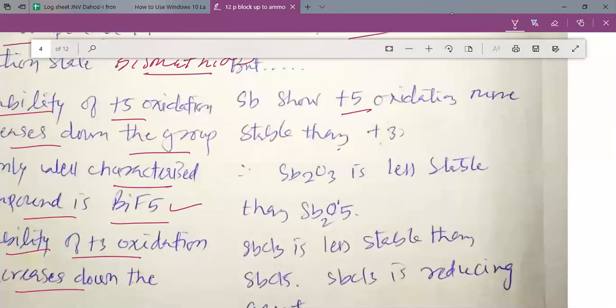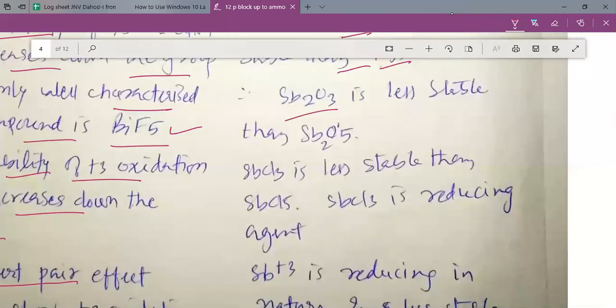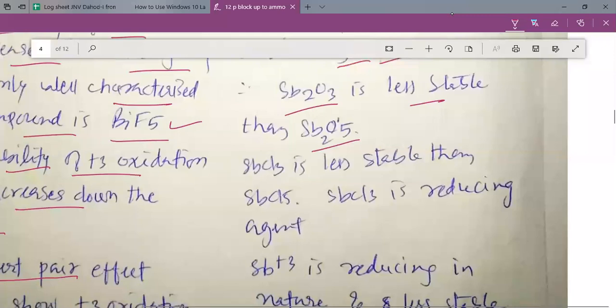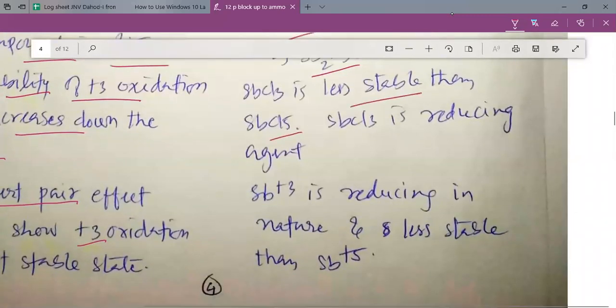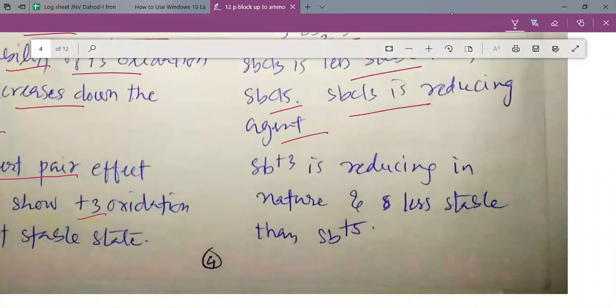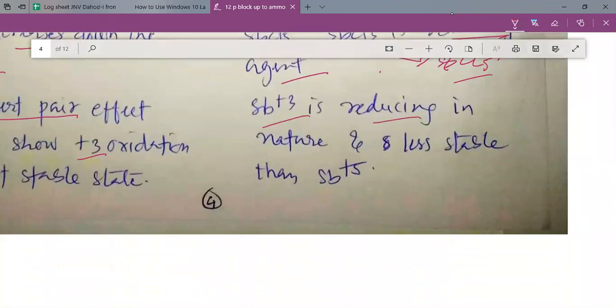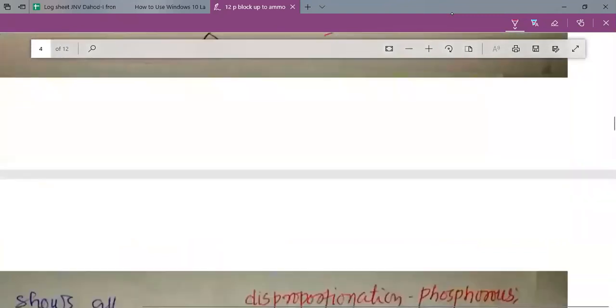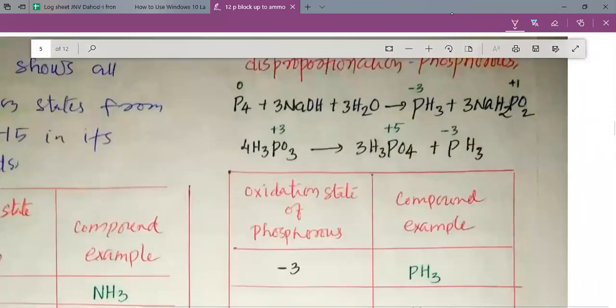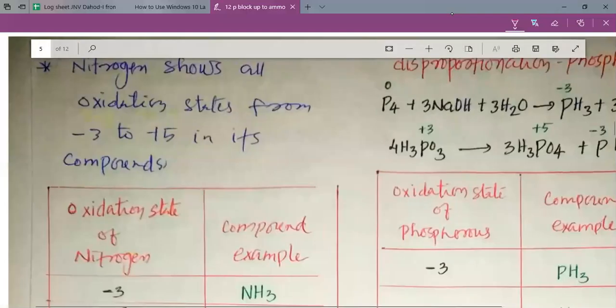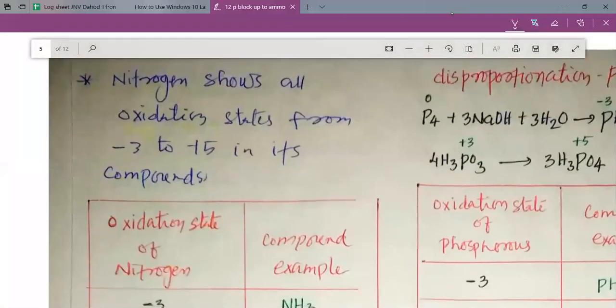Antimony shows the +5 oxidation state more stable than +3, and therefore, my dear students, Sb2O3 is less stable than Sb2O5. SbCl3 is less stable than SbCl5. SbCl3 is a reducing agent. Please remember, because SbCl3 is not stable, it oxidizes itself to SbCl5, and thus it itself is oxidized, so it is a very good reducing agent. Sb+3 is a good reducing agent in nature, and it is less stable than Sb+5. So these are the various consequences, my dear students, that we observe due to the inert pair effect.